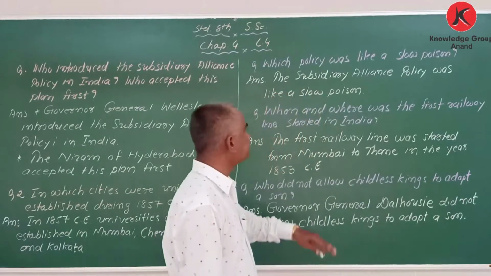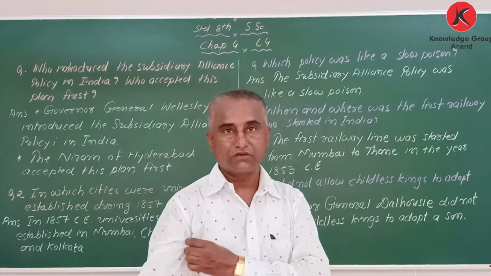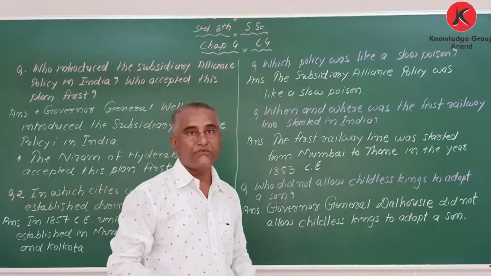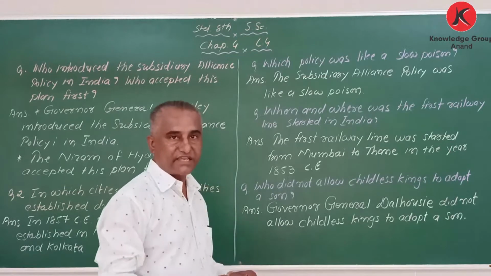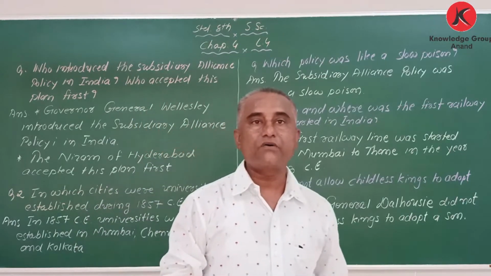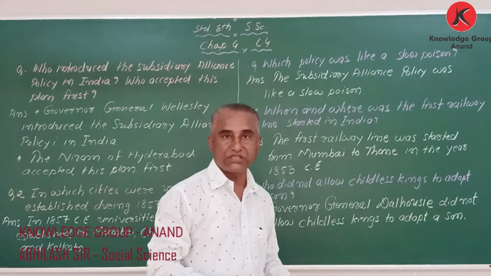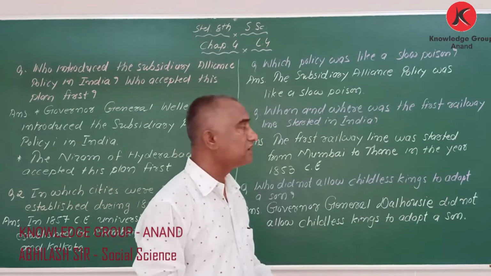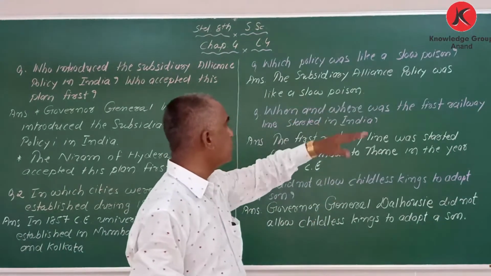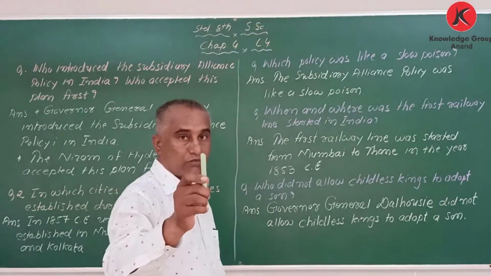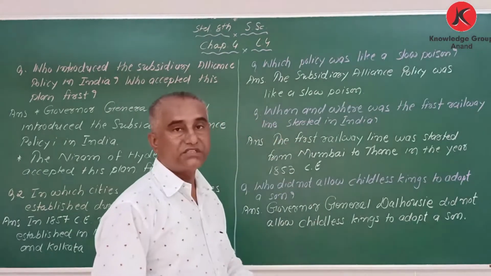Next question. Which policy was like a sweet poison? Mitha Zahar. I already said, when I explained about the subsidiary alliance policy, I said it was just like a slow poison. So the answer is the subsidiary alliance policy introduced by Lord Wellesley was like a slow poison.